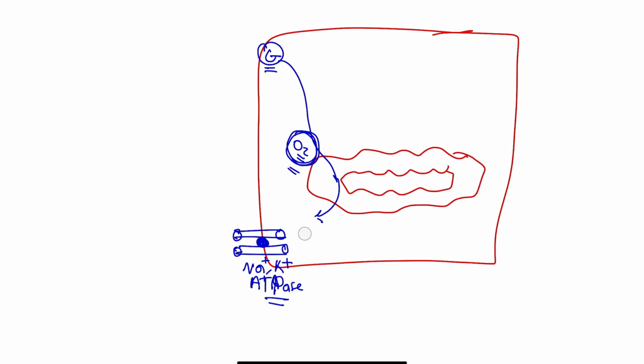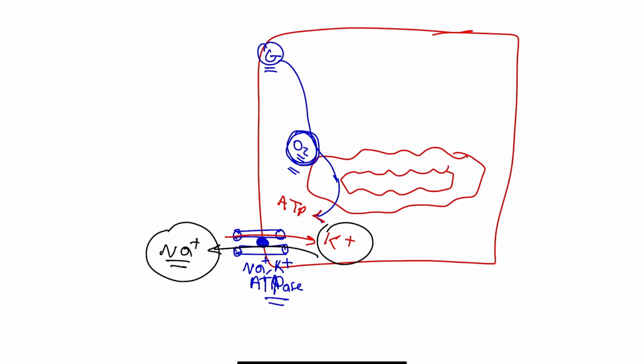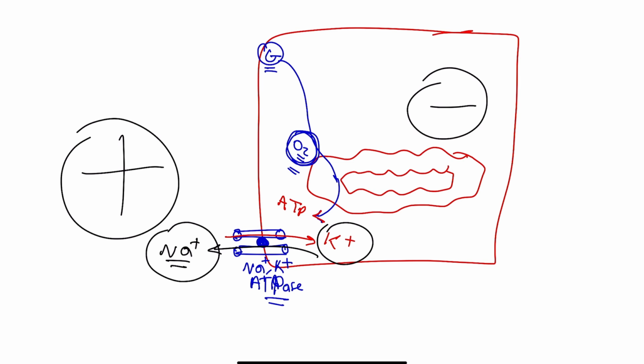And what is the role of this channel? The role of this channel is to take potassium inside while taking sodium outside. This role is very important to maintain positive charge outside and negative charge inside, because if sodium stays inside, the negative charge inside will not be developed. So this is very important for this charge. This difference of charge, we call it resting membrane potential.